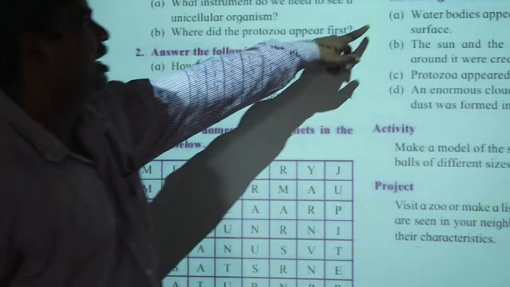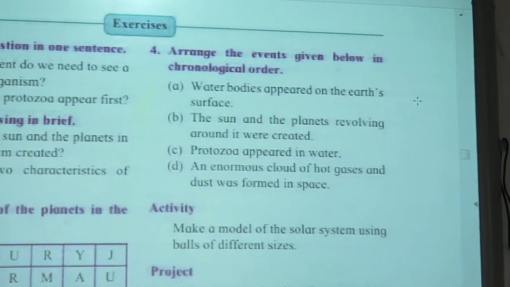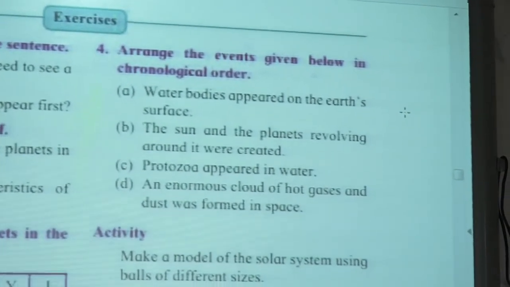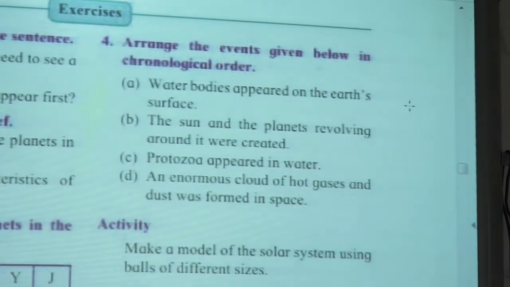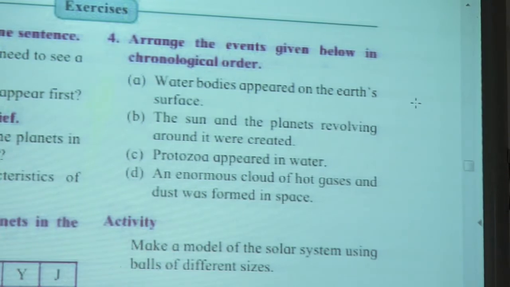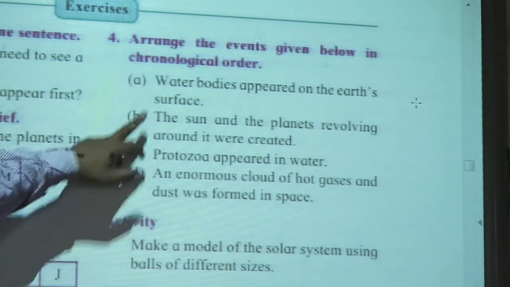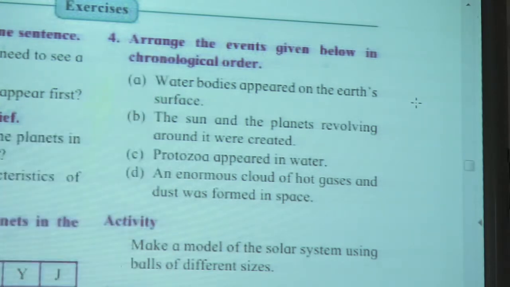Next question is, arrange the events given in chronological order. Chronological order means the order in which things have happened. Which thing happened first, which thing happened next, and which thing happened after that, like this. For example, first a man will take birth, second he will go to school, then he will get married, and at last he will die. So this is chronological order, happening according to a sequence.